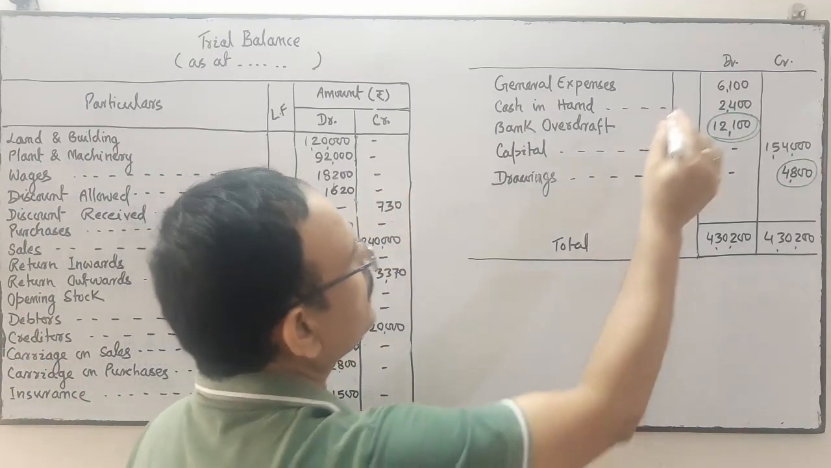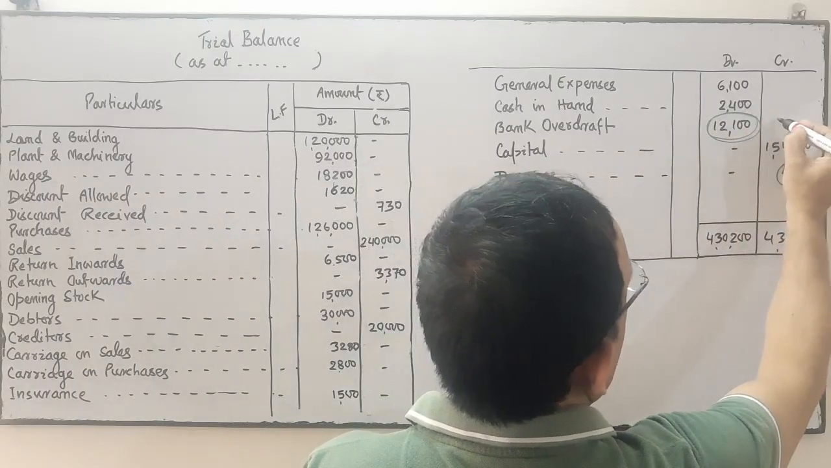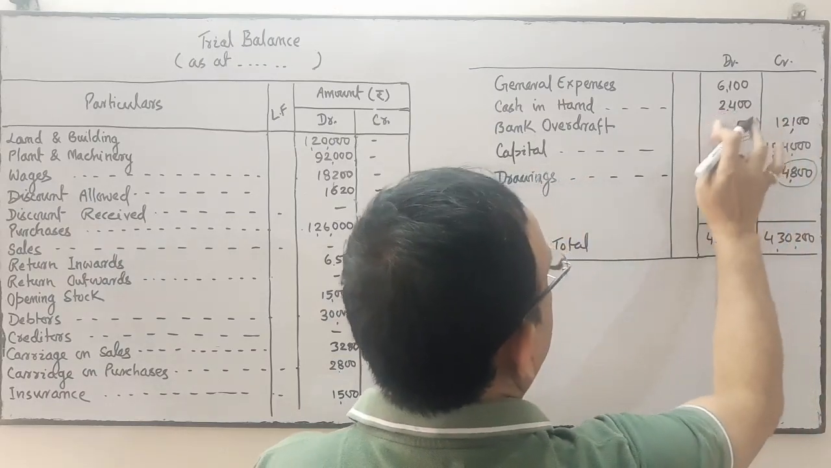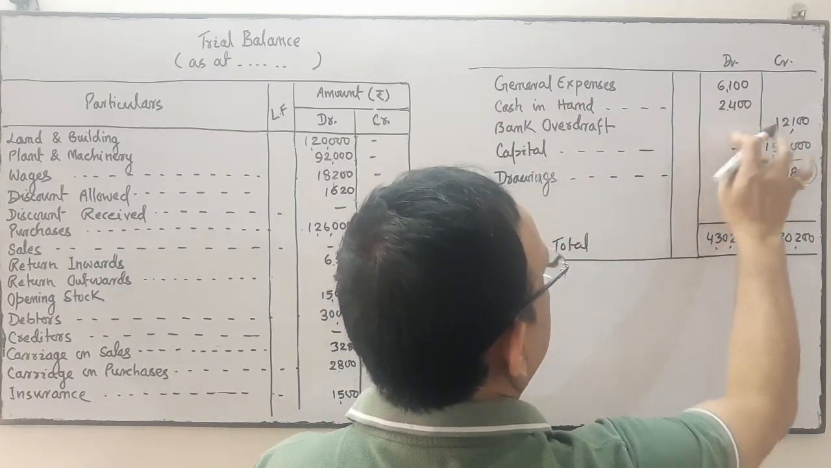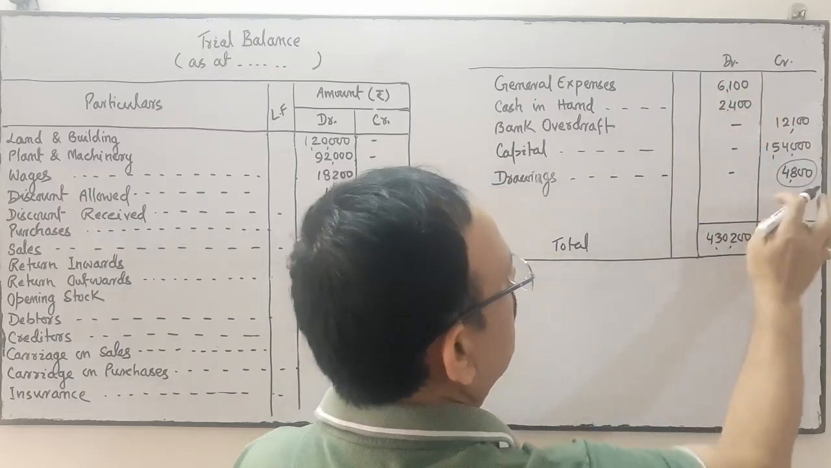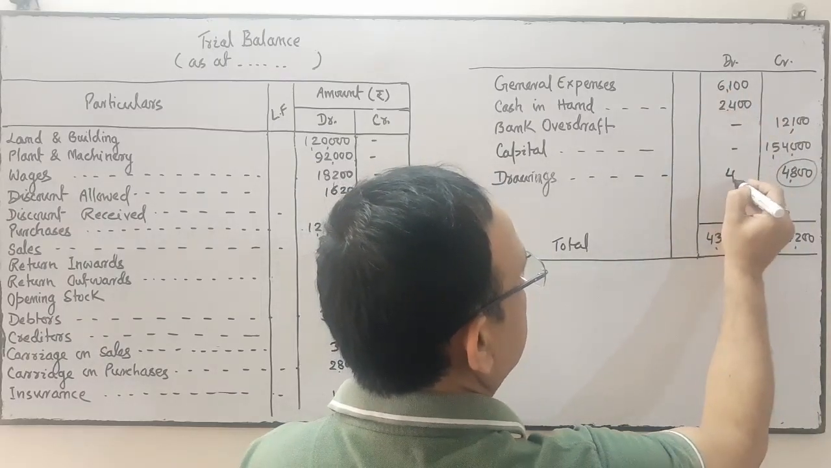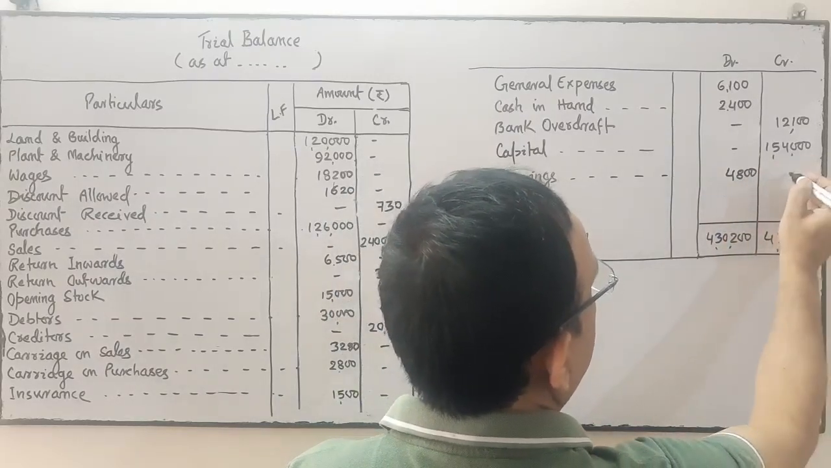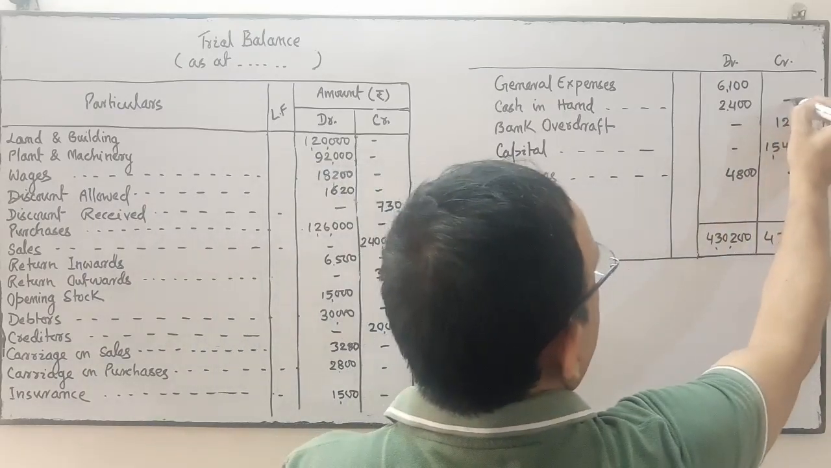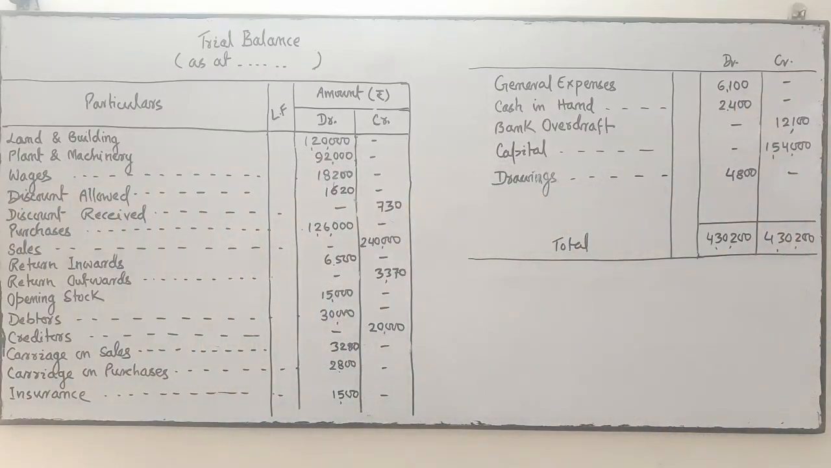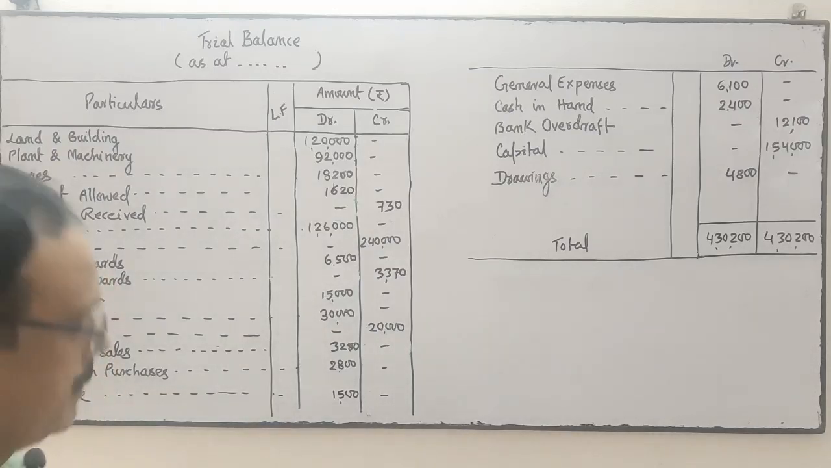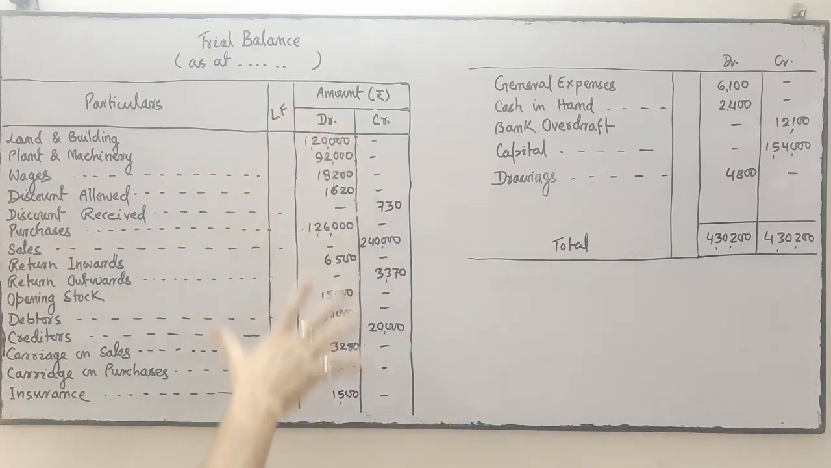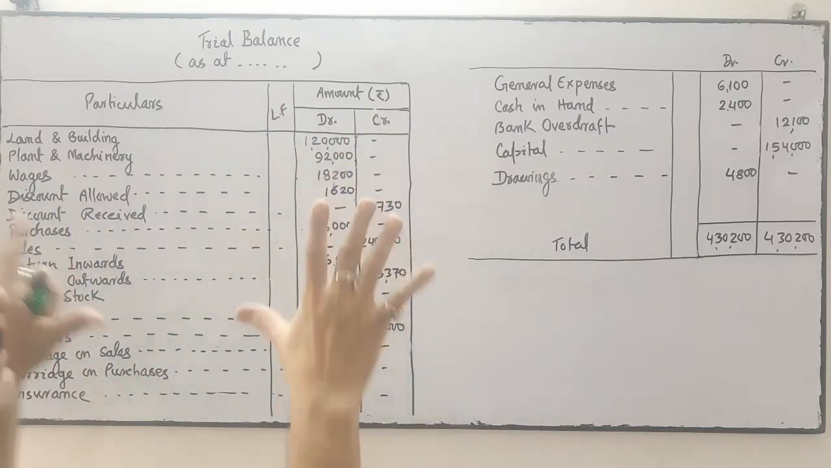Okay. Now coming here, this should be in the credit. 12,100 should be in credit. Bank overdraft. So done. Correction done. This should be in debit. 4,800 debit. Okay, this should be in debit. Now I have corrected the trial balance which was prepared by an inexperienced accountant. So this is the answer after corrections.